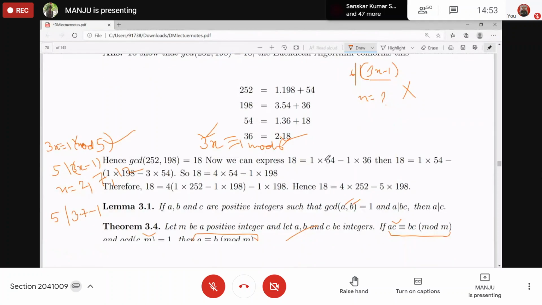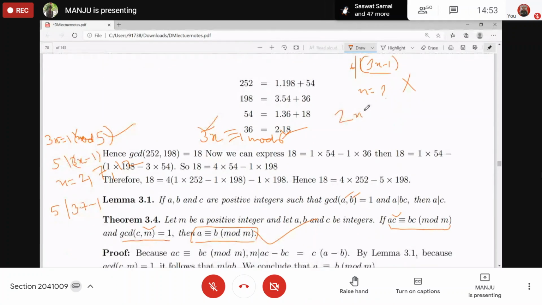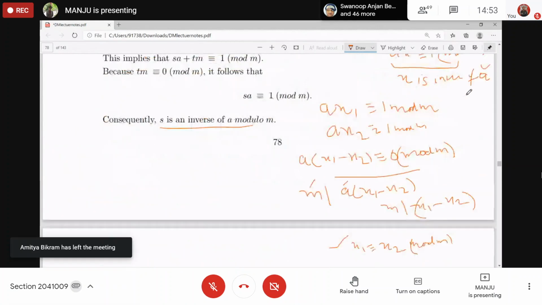Likewise, can you find the inverse of 2 in modulo 4? No, because 2 and 4 are not co-prime. The GCD is 2. That's why it does not exist, and there is no solution for this congruence as well.